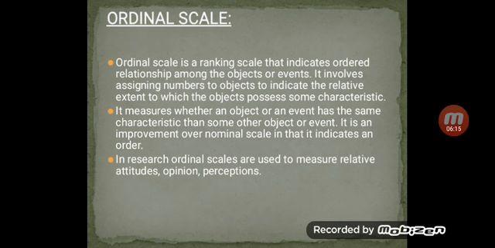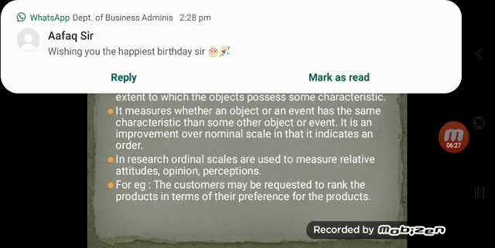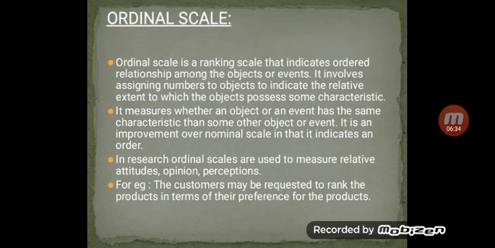In research, ordinal scales are used to measure relative attitudes, opinions and perceptions. Even here the same thing is measured, that is attitude, opinion and perception of the respondents. For example, the customers may be requested to rank the products in terms of their preference for the product.